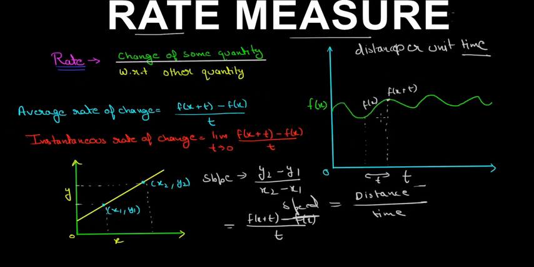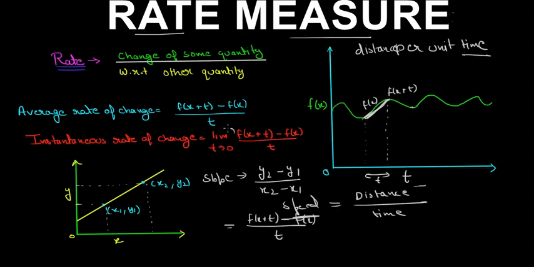And now this is a non-linear function. This is changing here differently. This is changing here differently. We found a line here to get the average rate of change. But what about the instantaneous rate of change? How do we get the instantaneous rate of change at one single point?